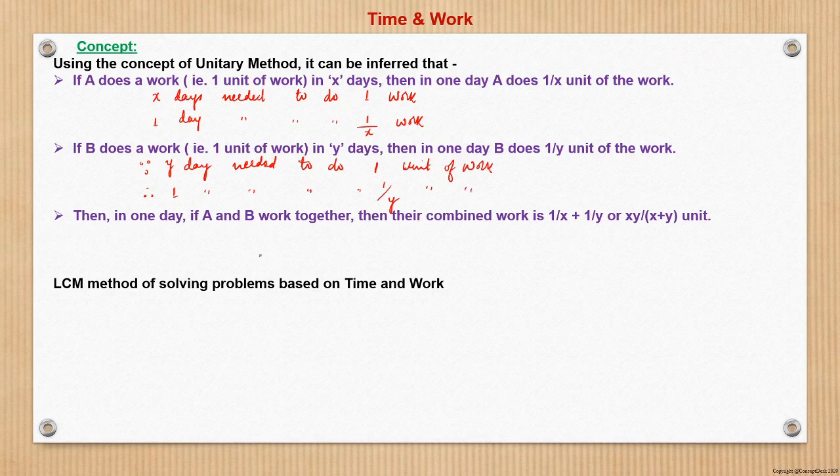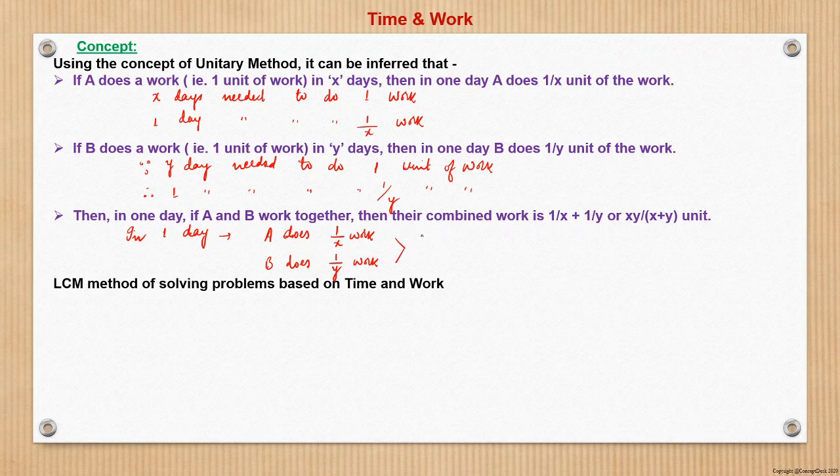So same thing. Now given the same fact, if A finishes a work in X days, then B finishes the same work in Y days, when A and B work together, then how much time is required? So the same thing. Now, here we will say that in one day A does 1 by X work and B does 1 by Y work.